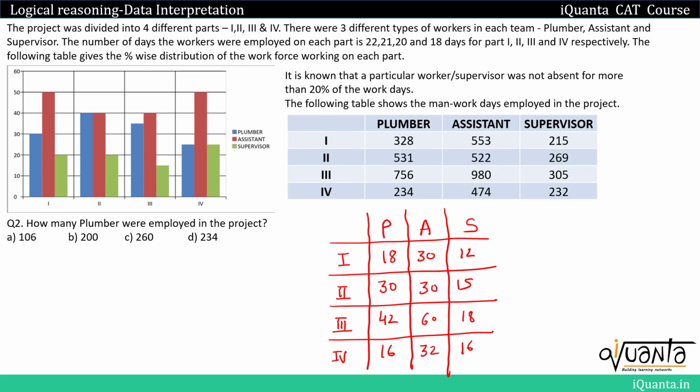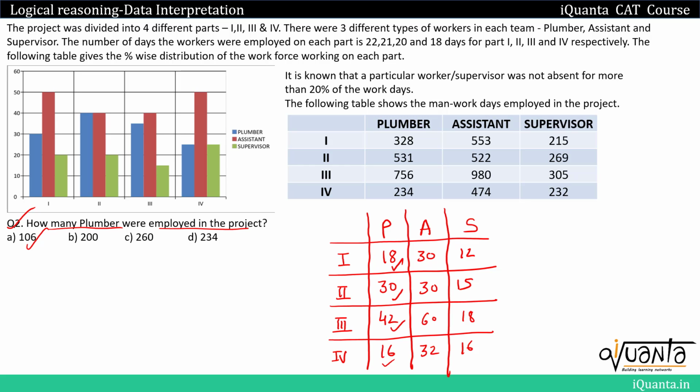Let's try to solve the next question now. The second one is, how many plumbers were employed in the project? That means we have to find out the total number of plumbers. 18 plus 30, 48 plus 42 is 90. 90 plus 16, 106. Option A will be the correct answer.